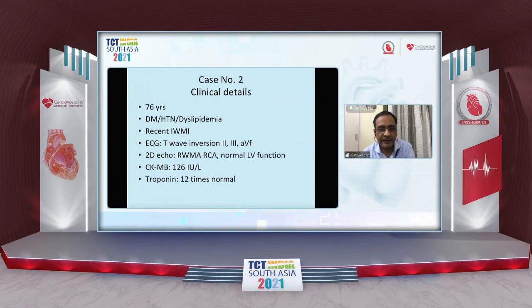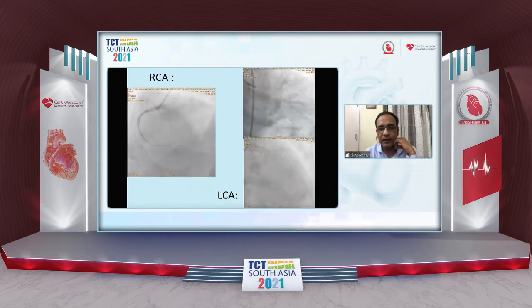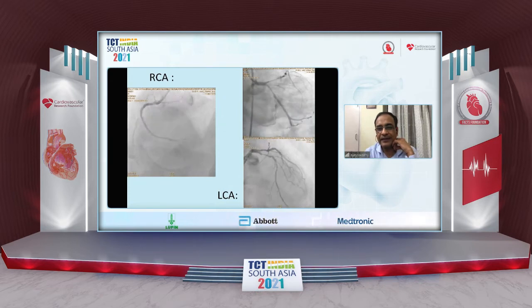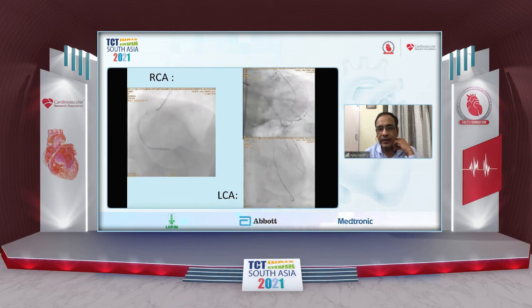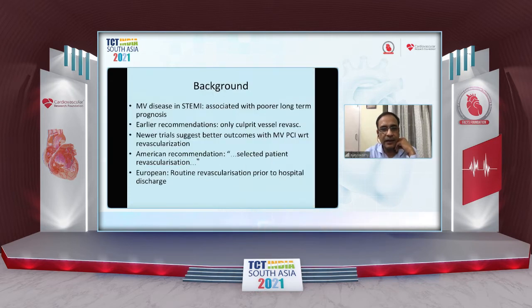The second case, a 76-year-old diabetic, hypertensive, dyslipidemic with recent inferior wall MI, RWMA in the RCA territory but normal LV function, elevated CKMB and troponin. This is what his RCA was like. And again, we see the left coronary artery showing intermediate stenosis in both the proximal LAD as well as the proximal circumflex. Multivessel disease in STEMI is associated with poorer long-term prognosis.